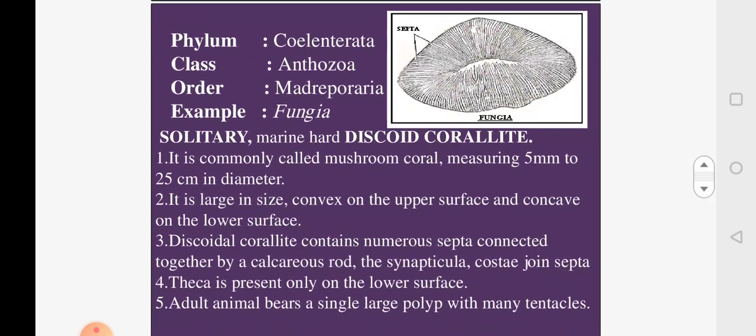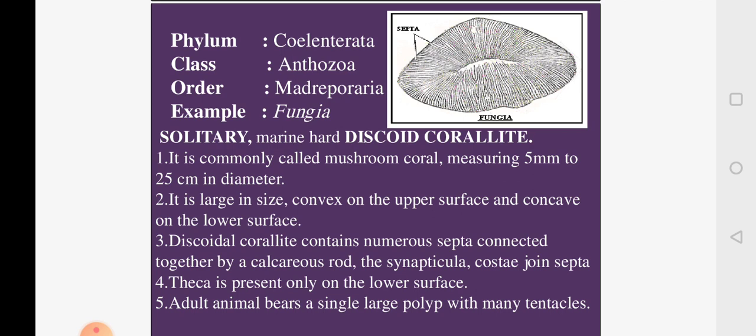Now, with this we finished the introduction to the corals. Now we will be looking at the species, what you will be doing in your practical class. You will be looking at all these species, and you have to see and appreciate how nicely the polyps will make the exoskeleton, and we will look at different examples now.